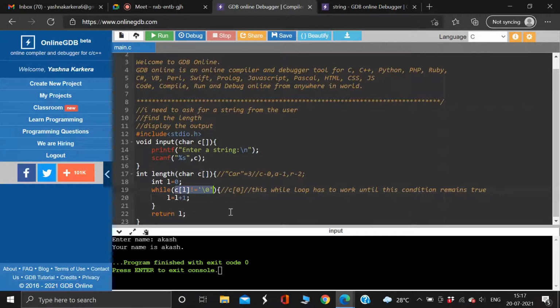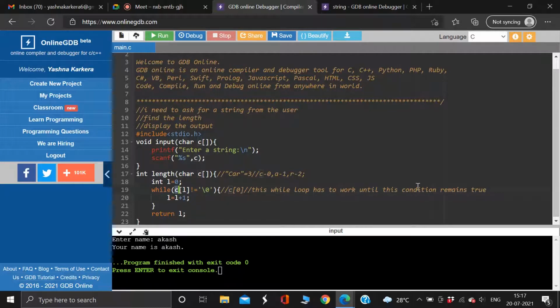So until when will this remain true? Until it is accessing the first, second, third, fourth element. Once it reaches the last element, which is the null character, not equal to means that until C of L is not equal to the null character, this loop is going to work.